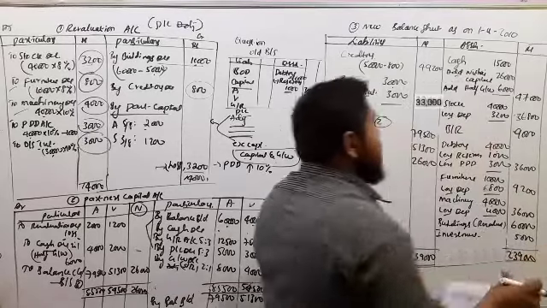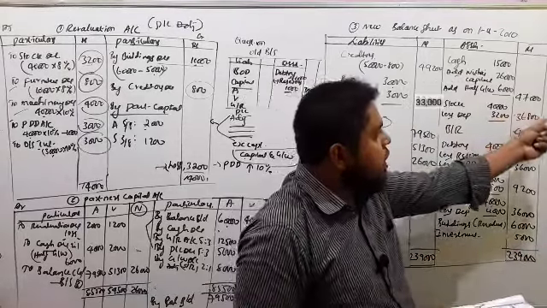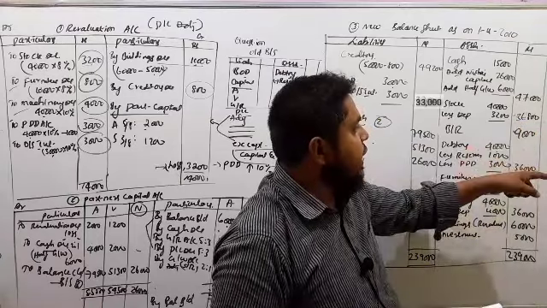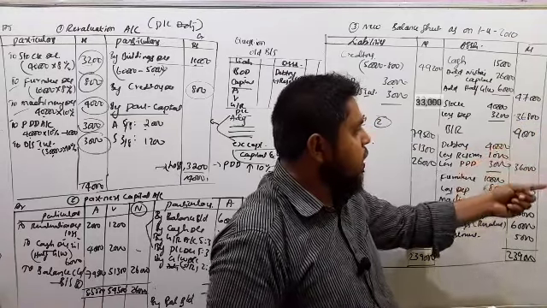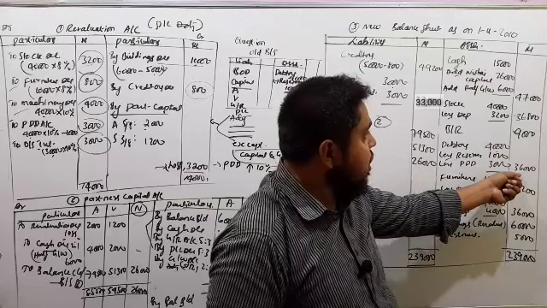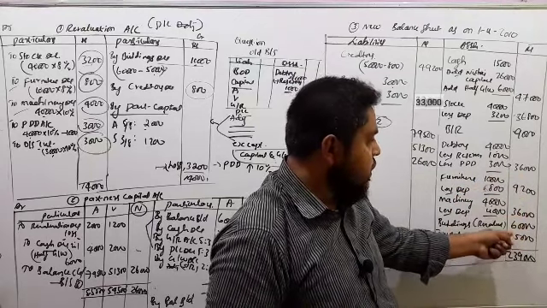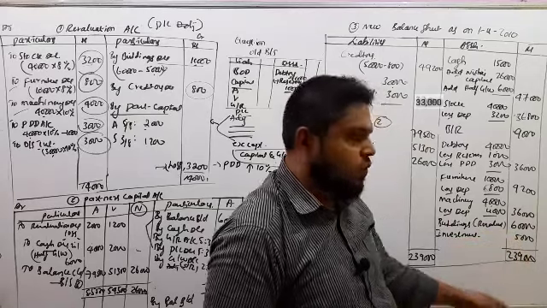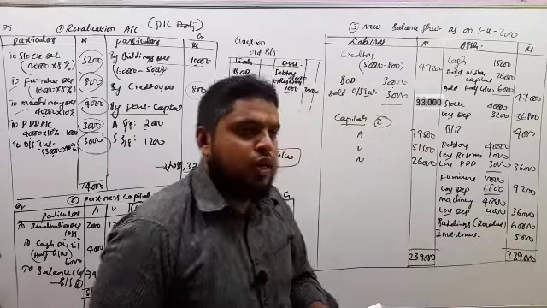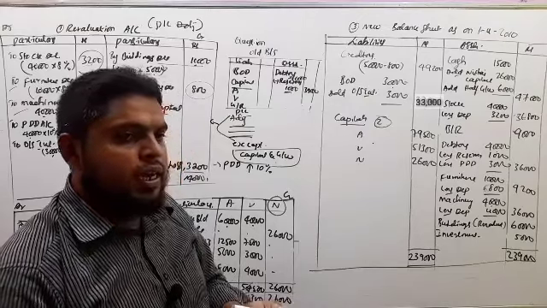Assets: 47,000 plus 36,800 plus bills receivable 9,000 plus 36,000, next 9,200, 36,000, 60,000 and 5,000. So total 2,39,000.